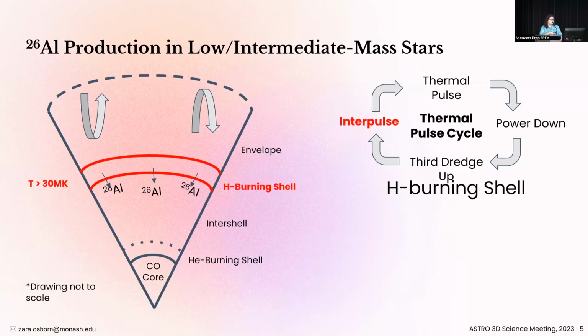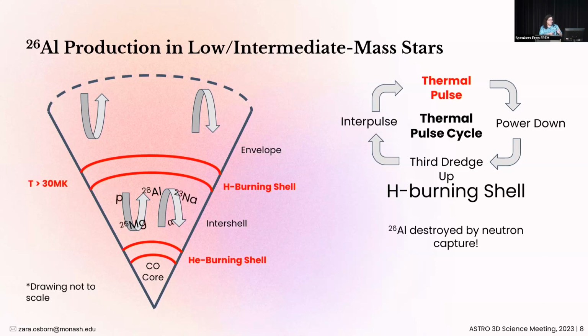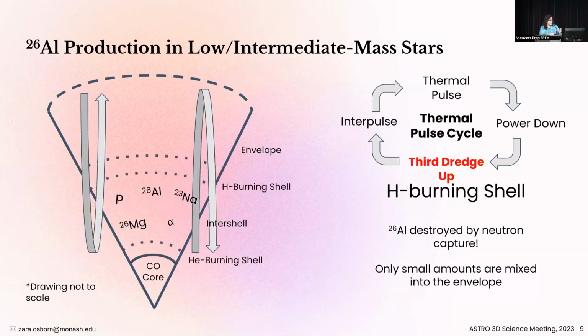So after spending some time on the interpulse, the helium burning shell ignites, and this begins the thermal pulse phase. One of the products of the helium burning shell are these lone neutrons, which move into the intershell and then get mixed up with the aluminium-26. Now, aluminium-26 loves to fuse with neutrons. And as a result, the majority of the aluminium-26 that's made by the hydrogen burning shell actually gets destroyed in the very next thermal pulse. And by the time we cycle around to the third dredge-up, there's only a very small amount of aluminium-26 left to be mixed up to the envelope.